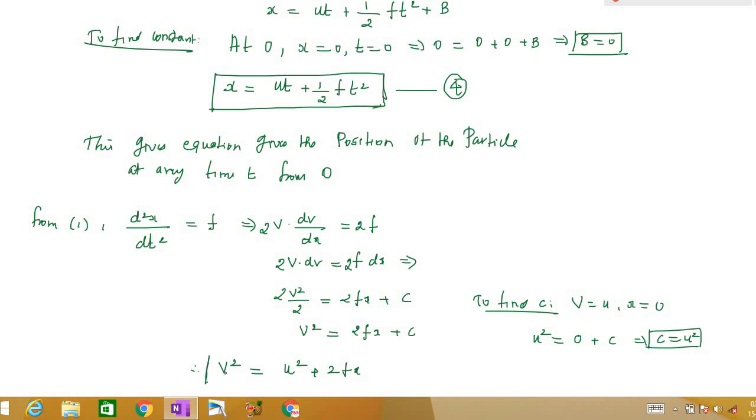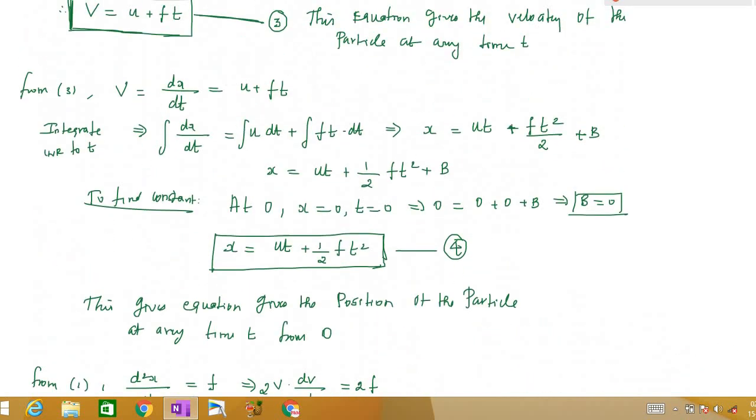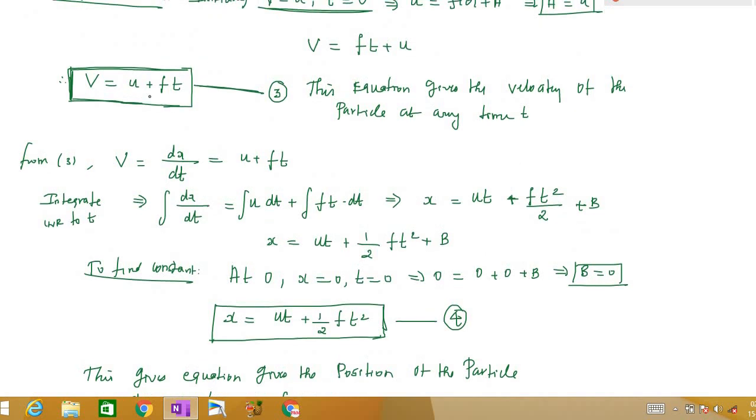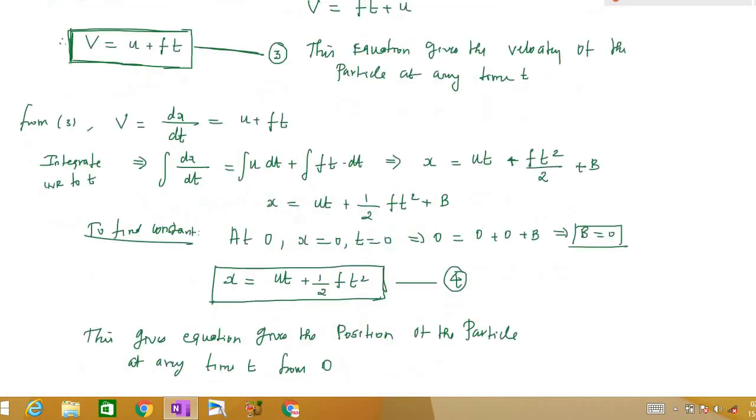This is one more equation you have to know when solving problems, right? So this is equation number 5. Equation numbers 3, 4, 5 are very important formulas for problem solving. Equation number 3 gives the velocity at any time t when the motion is constant acceleration, and this gives the position of the particle at any time t from the origin.